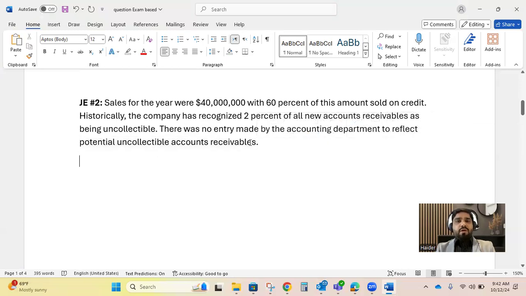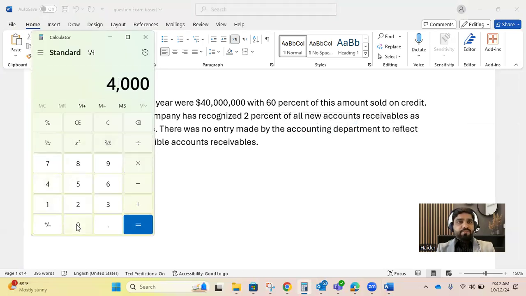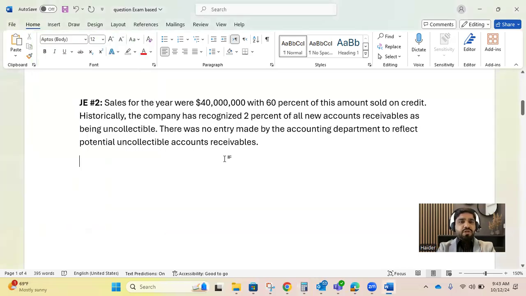Now first of all, you need to calculate the amount of credit sales. So 40 million times 60%. So this is your credit sales, 24 million. No, this was a wrong calculation. 40 million times 60%. So 24 million is your credit sales, and you expect that 2% will be uncollectible. So just multiply by 0.02, that's 2%. Then 480,000 you are expecting to be uncollectible.